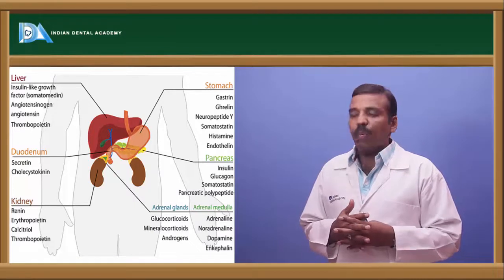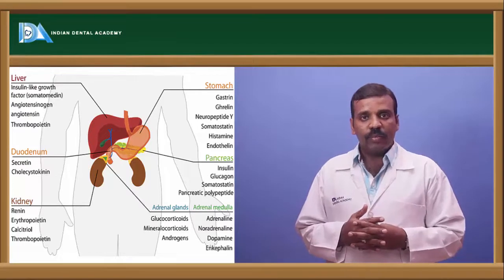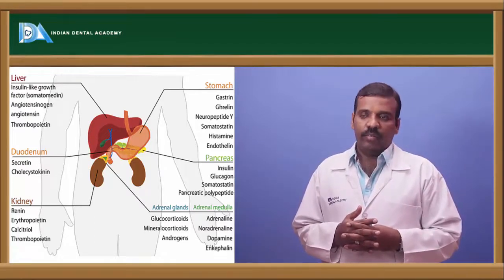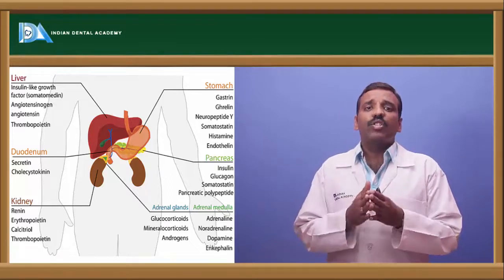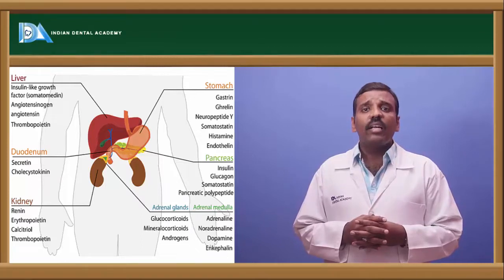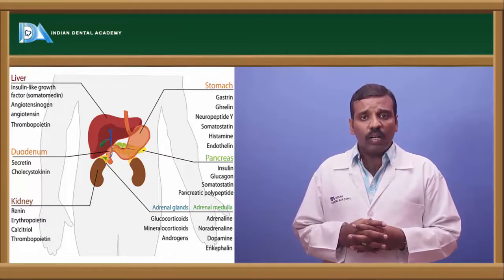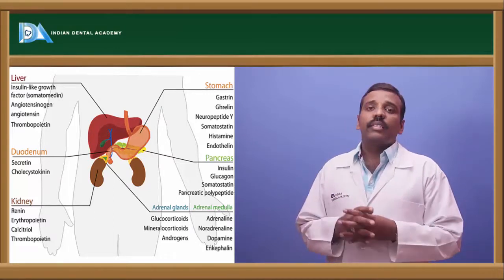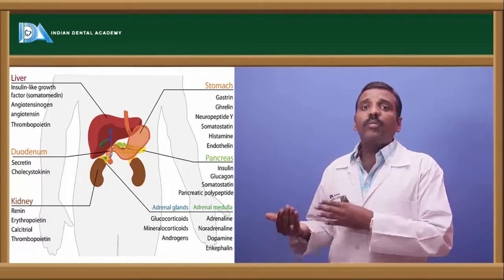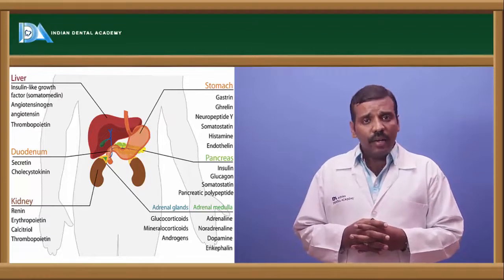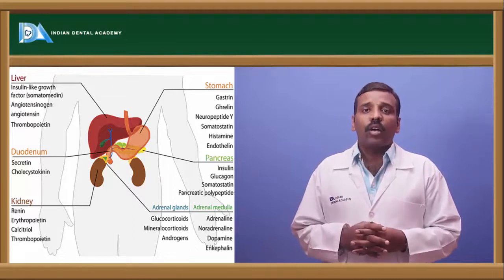Next, the endocrine part of the pancreas secretes insulin, glucagon and somatostatin. Next are the adrenal glands. The adrenal gland is divided into two parts: the adrenal cortex and the adrenal medulla. The adrenal cortex secretes mineralocorticoids, glucocorticoids and the sex hormones, nothing but androgens. The adrenal medulla secretes adrenaline, noradrenaline and dopamine. These three hormones are called catecholamines.